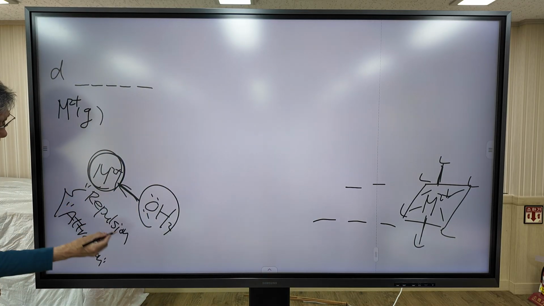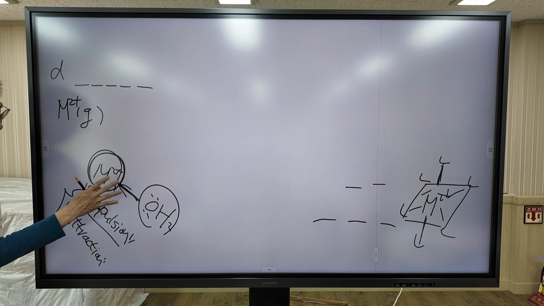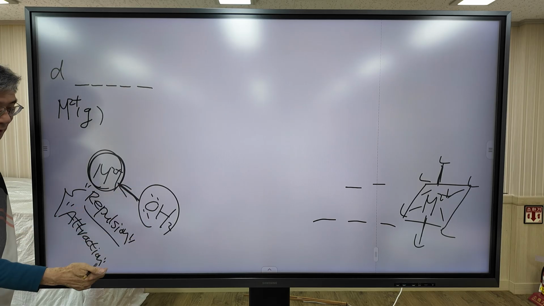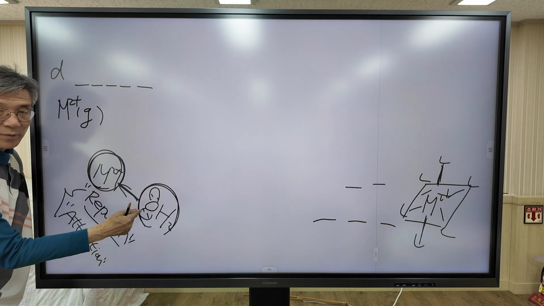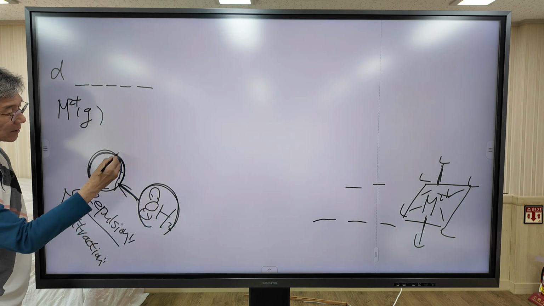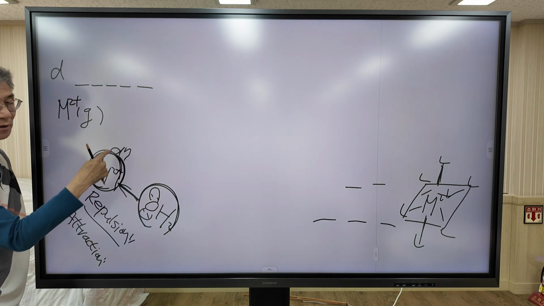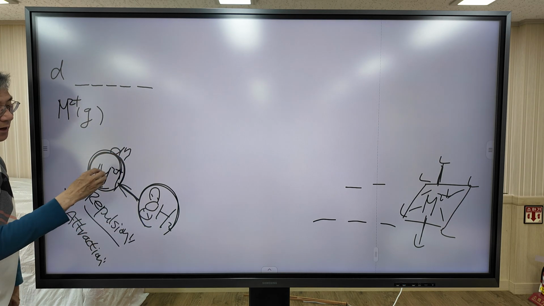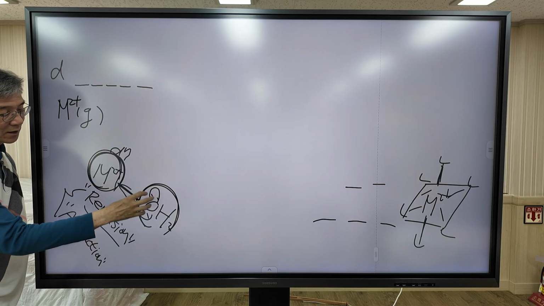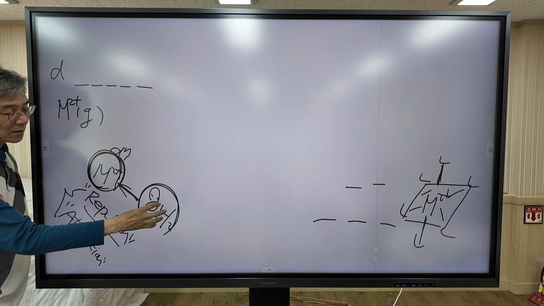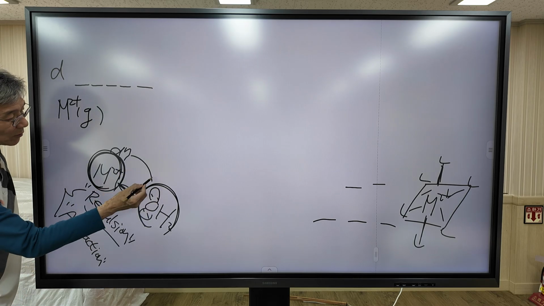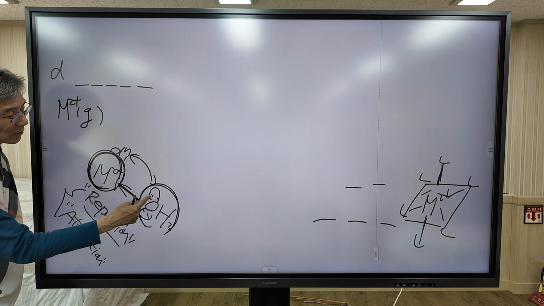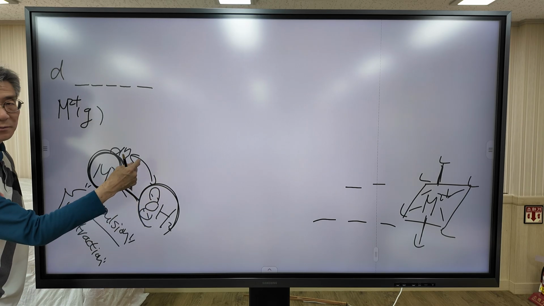Then how does repulsion exist between metal and ligand? As I said before, all ligands have a lone pair and the metal has electrons in d orbitals. Electrons in the d orbital and electrons in the lone pair repel each other.